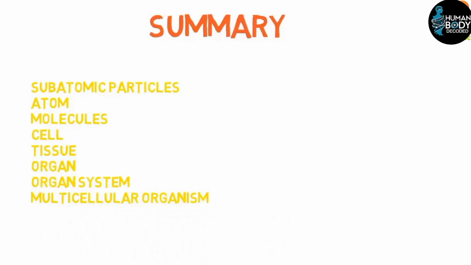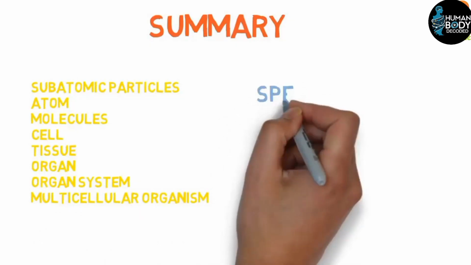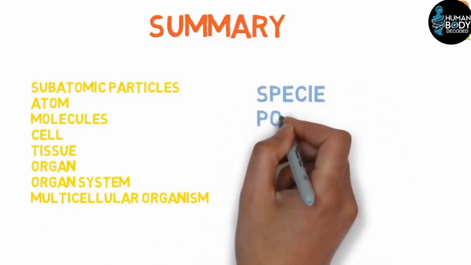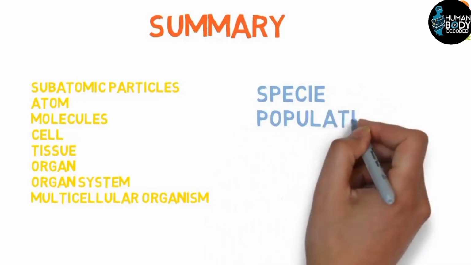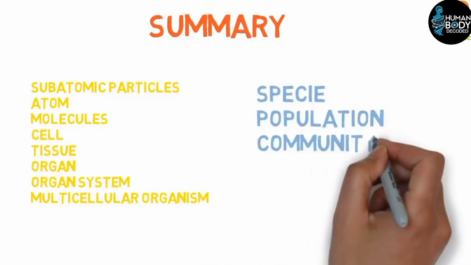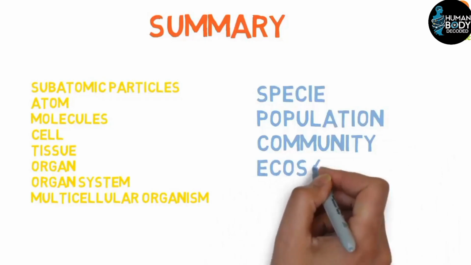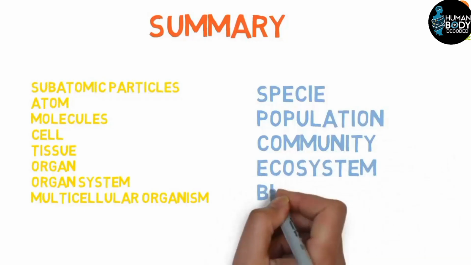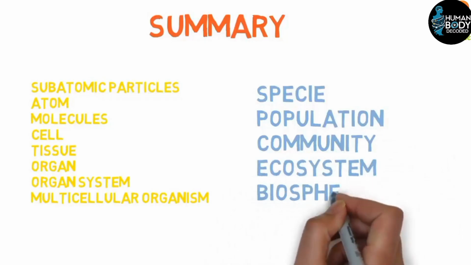And the multicellular organisms, we call them species. Species combine to form populations. Populations combine to form communities. Communities combine to form ecosystems. And finally, ecosystems combine to form the biosphere.